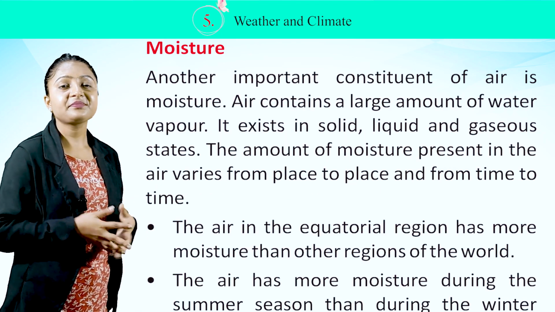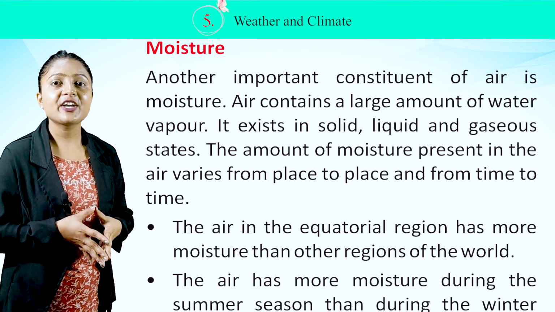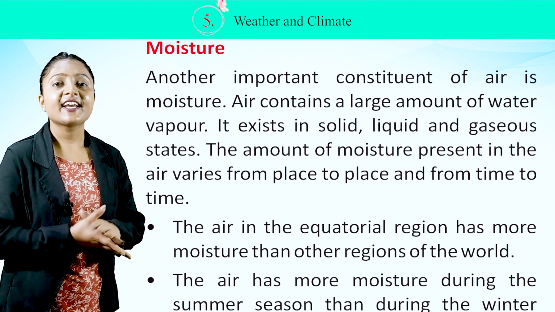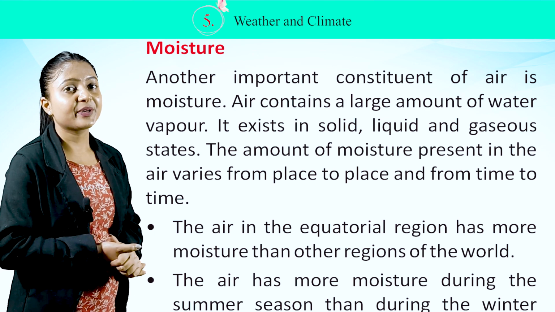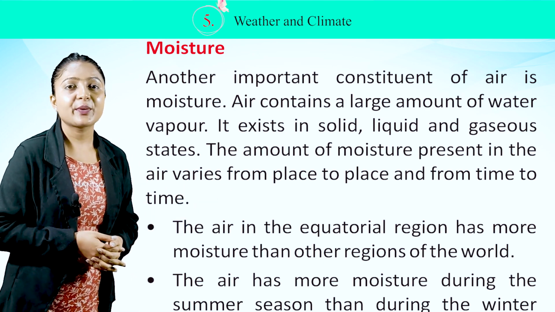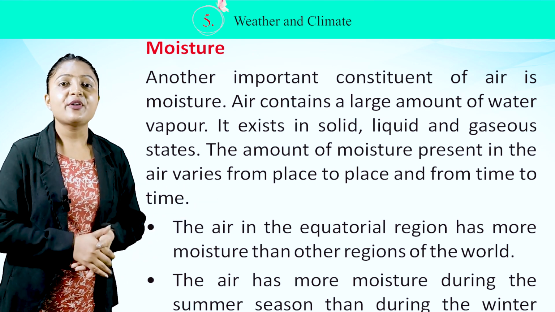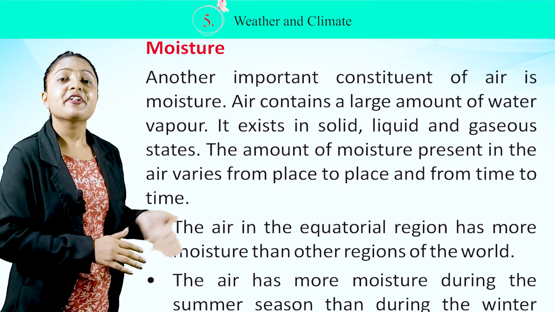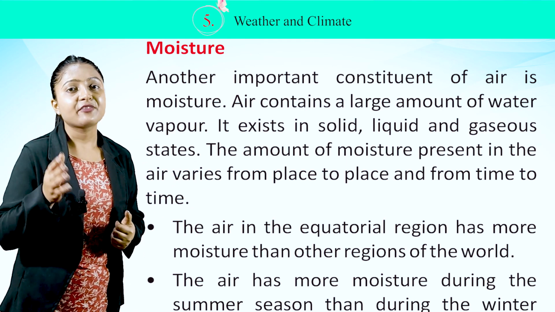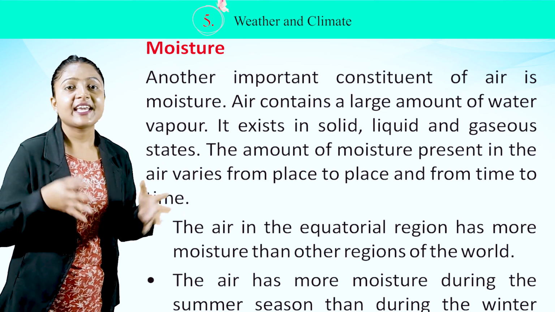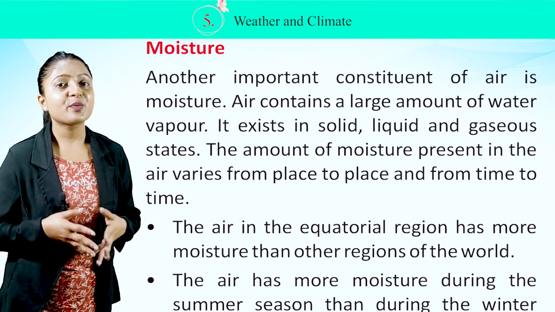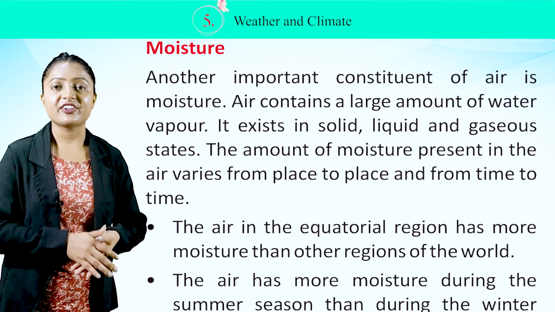Moisture. Another important constituent of air is moisture. Air contains a large amount of water vapor. It exists in solid, liquid and gaseous states. The amount of moisture present in the air varies from place to place and from time to time. The air in the equatorial region has more moisture than other regions of the world.